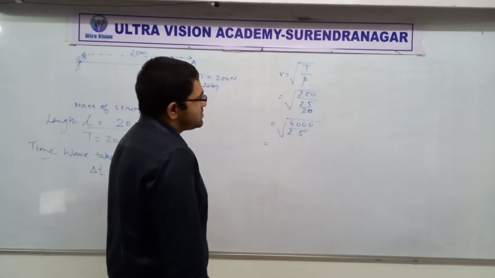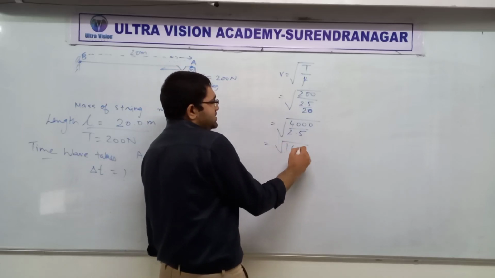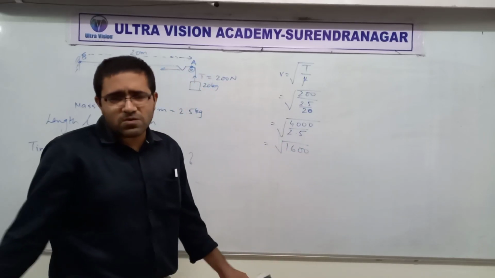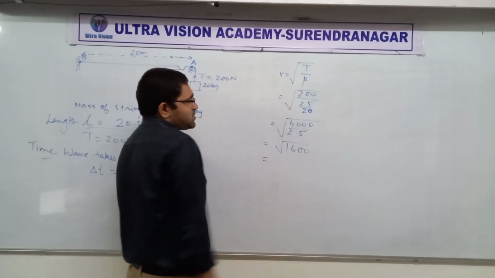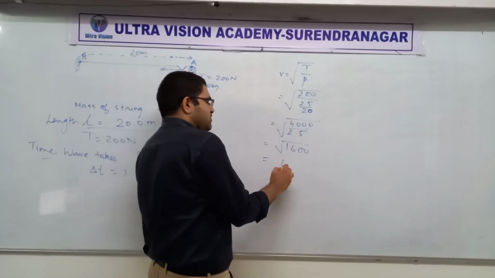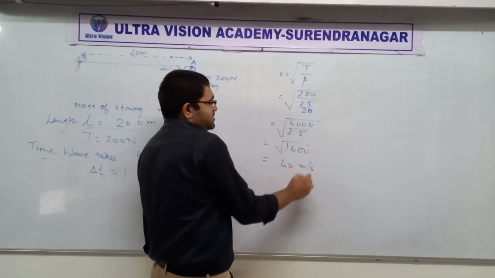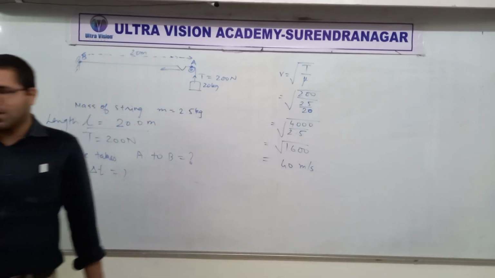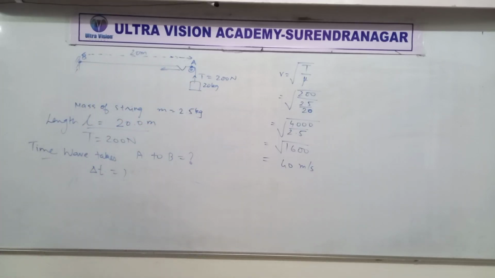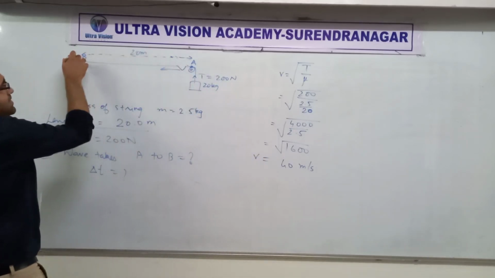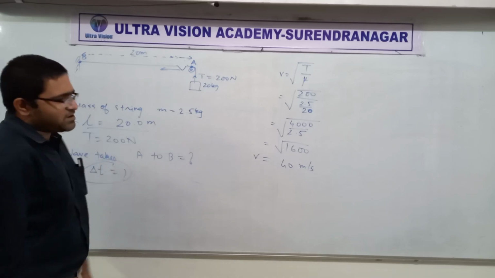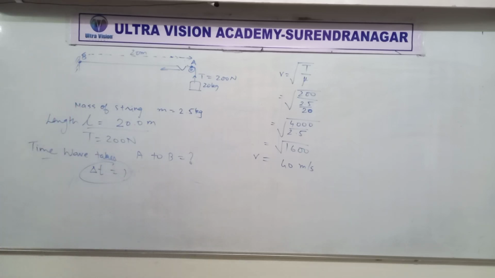Dividing, this is the square root of 1600, so 40 meters per second. Is that clear? Yes, Amrita, correct answer, very good. If the wave speed is 40 meters per second and it has to travel 20 meters, how much time interval will it take, everyone?